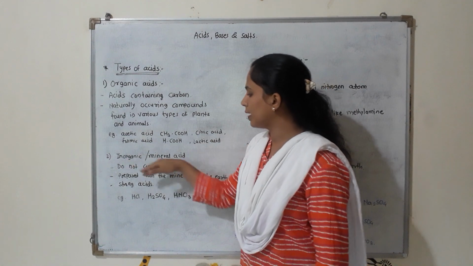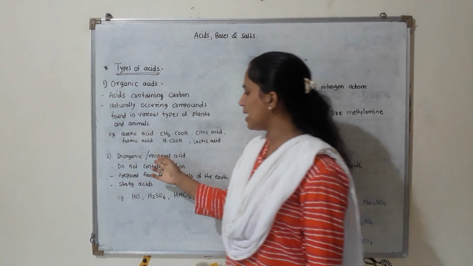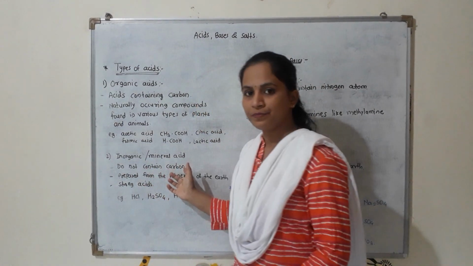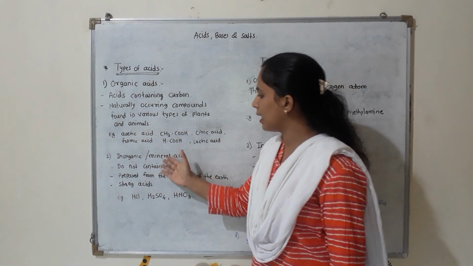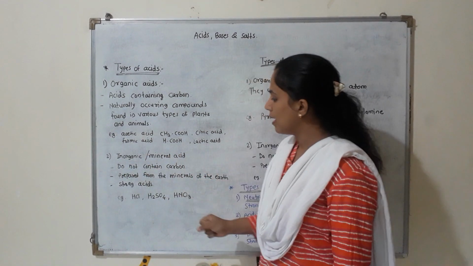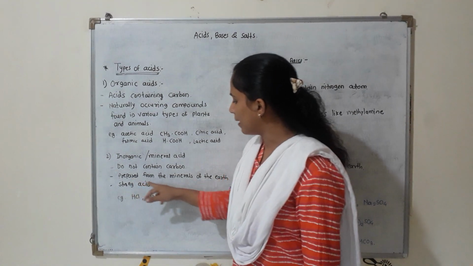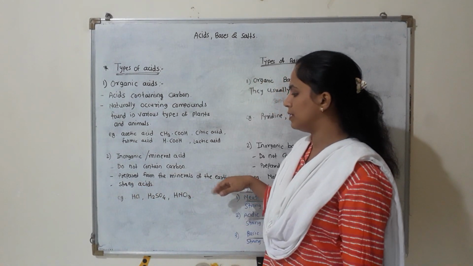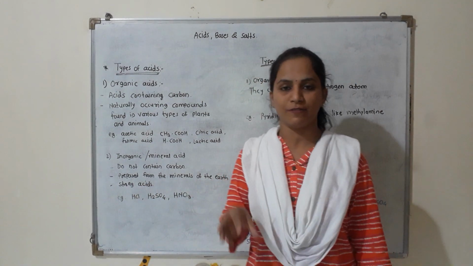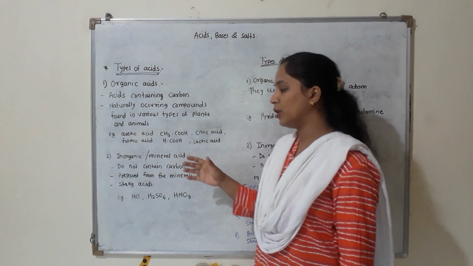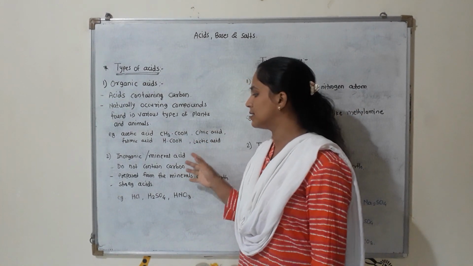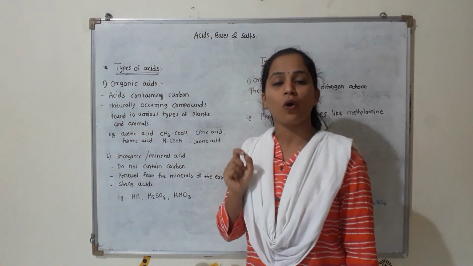Okay, then inorganic or mineral acids. So these acids do not contain carbon. That's why they are called mineral acid or inorganic acid. And these acids are prepared from the minerals of the earth. Means these acids consist of minerals which are present inside the earth. And normally these inorganic acids, mineral acids, are strong acids.